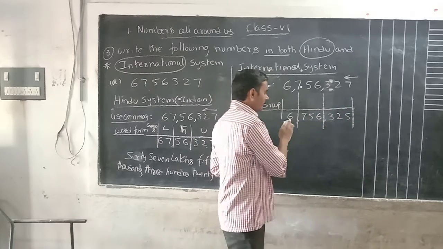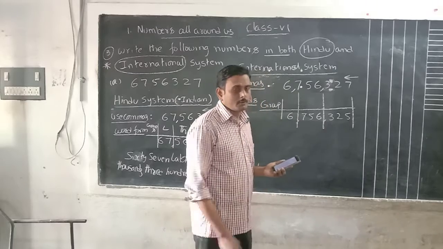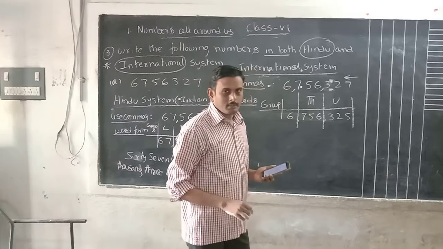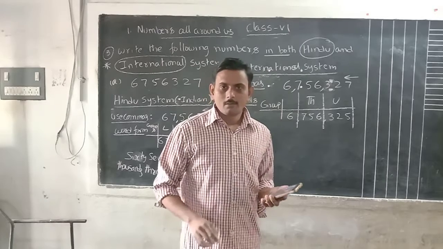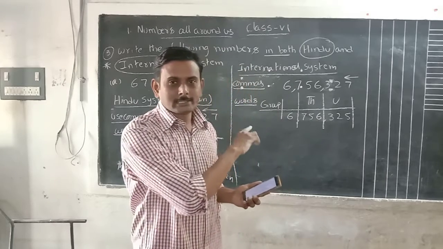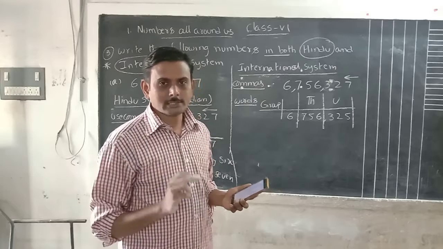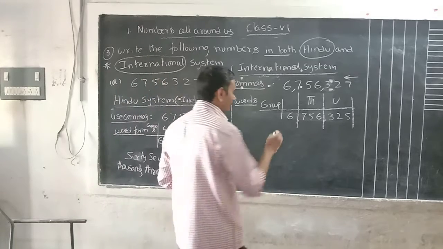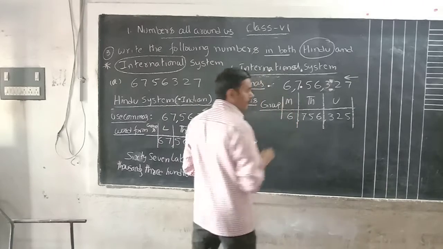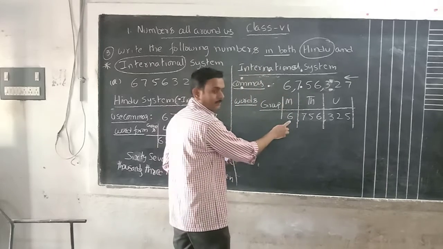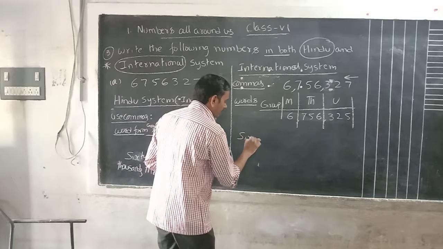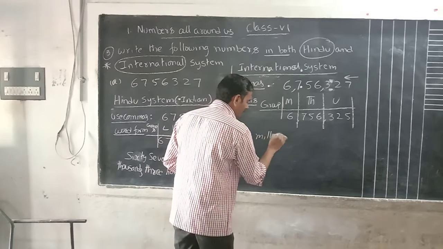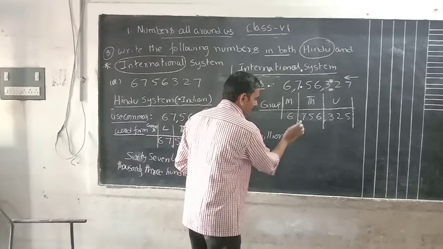We have to write 3 groups, starting from the unit group, then the thousand group, then million. We are using the international system here. International system means millions will be there, lakhs will not be there. The million group has 6, so we write 6 million.